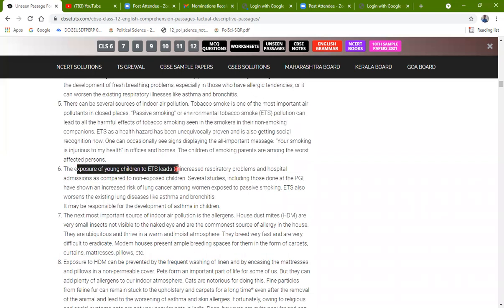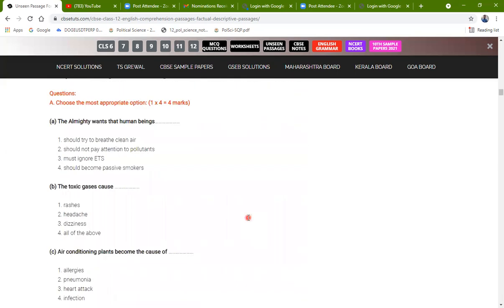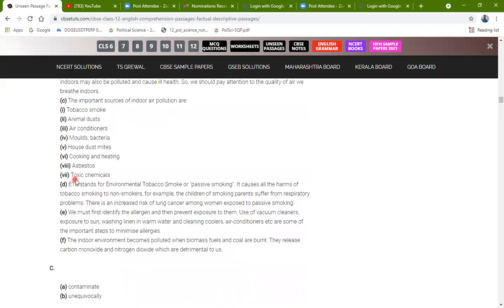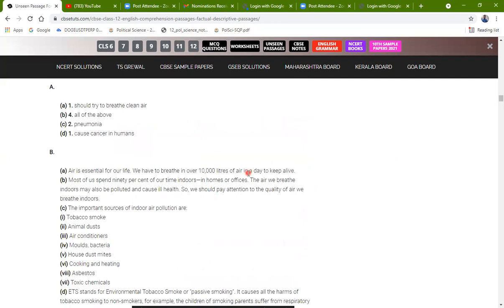Exposure of young children increases the risk of lung problems and worsens existing ones. We also read about women, right? That will also come in this question. The children of smoking parents, and increased risk of cancer among women that I told you.